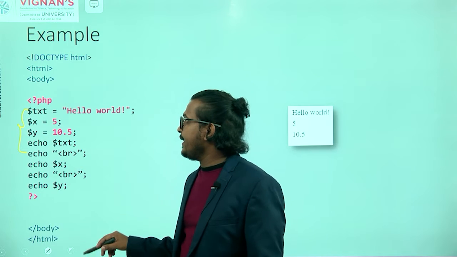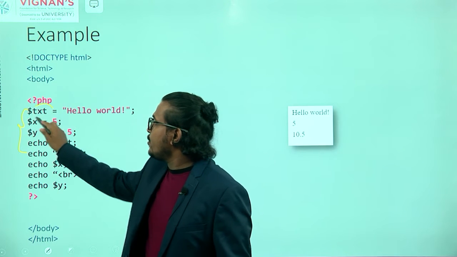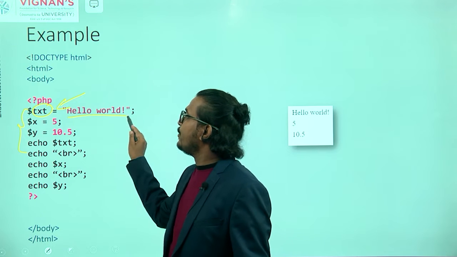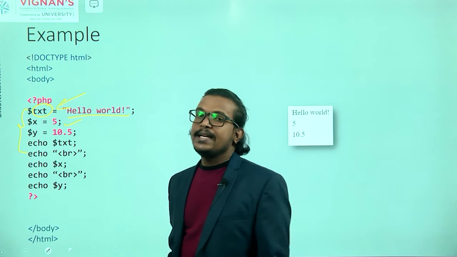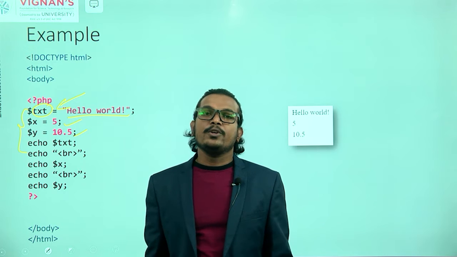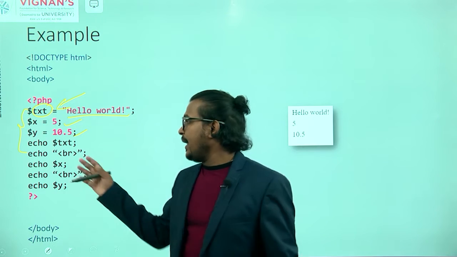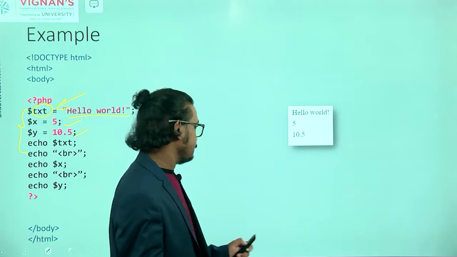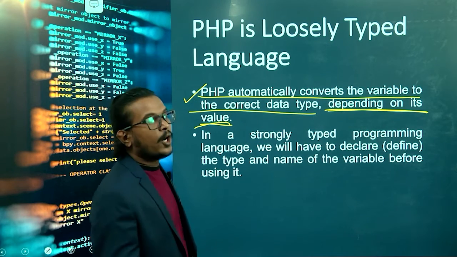It will assume or convert automatically that it is a string, an integer data type, and a float data type. Automatically it will convert into the desired format and display that information on the output screen.